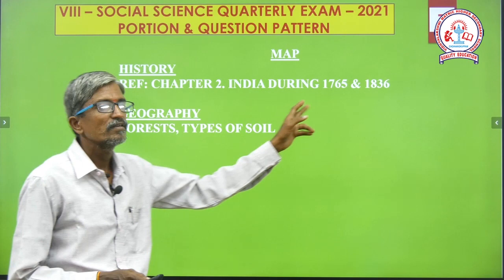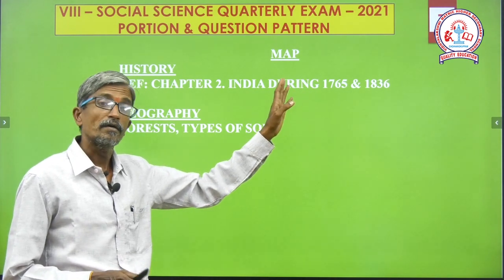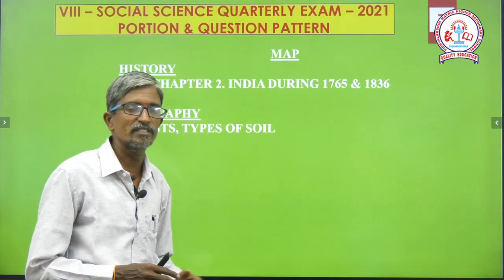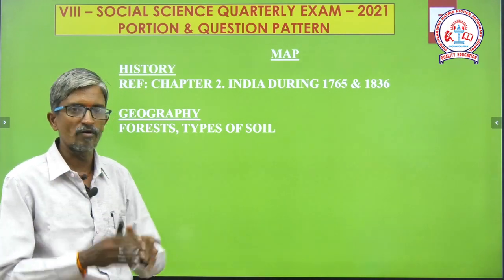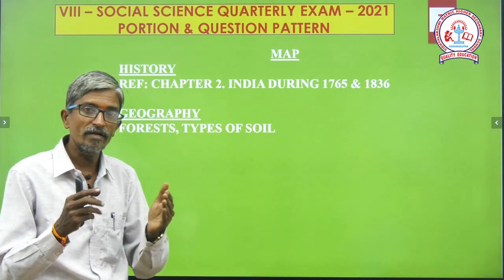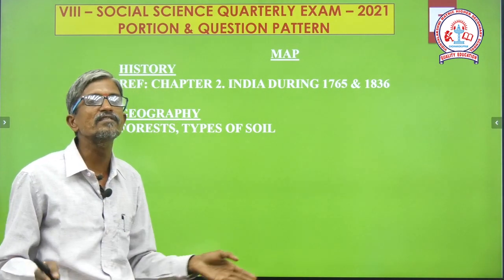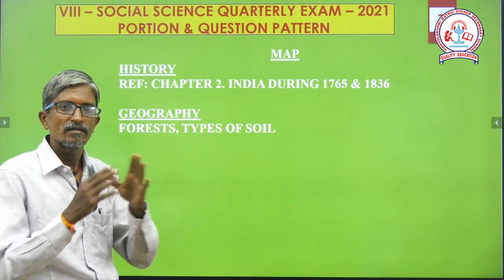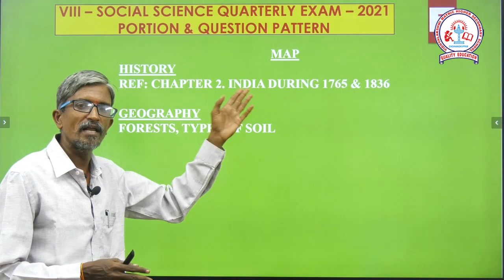In that lesson, what were the initial stages of the Britishers during the time of 1765, how many areas they occupied, especially the coastal areas, and during 1836, how many areas or provinces they captured. So we have to discuss the particular places with the help of the map.